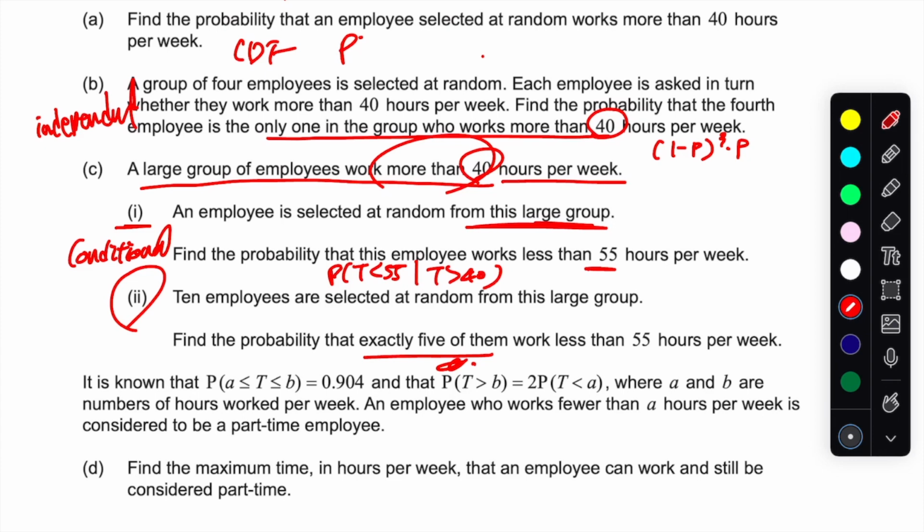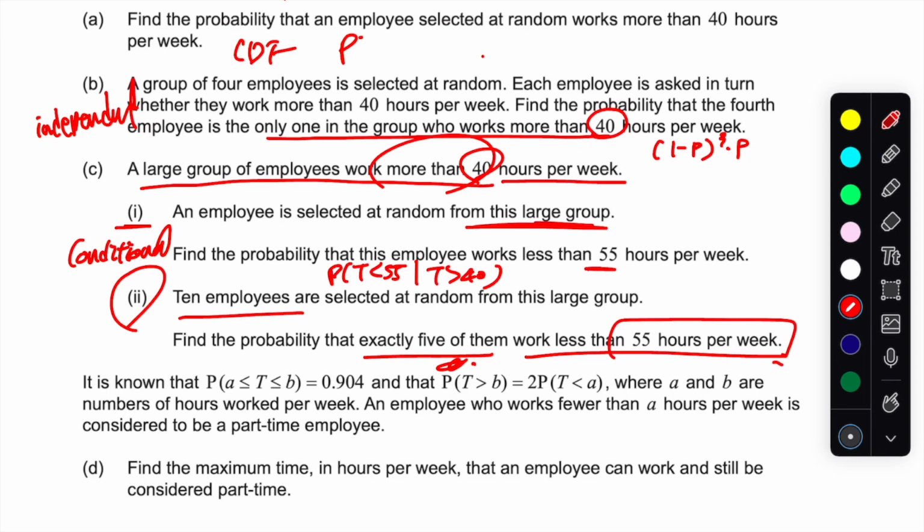And yes, as you know, this talks about the binomial distribution. The second part doesn't tell you that it's distributed binomially, but from the fact that it's a fixed number of trials, the 10 people, and we are using the probability from the previous part, right? From this large group, the proportion who work less than 55 hours is the answer from C1, and that's going to be the proportion that I'm going to use for the binomial.